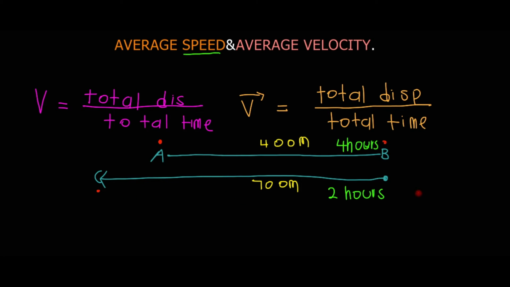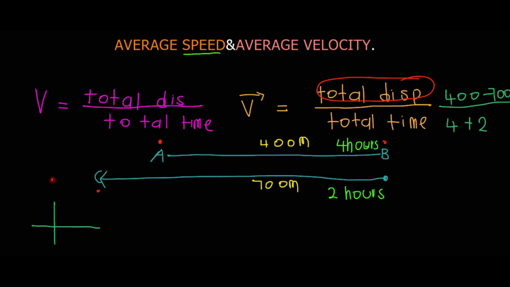But let's say we want the average velocity. For the average velocity we say 400 minus 700, and then we add the time, 4 hours plus 2 hours. This is because displacement is a vector quantity with a direction. Displacement can be negative or positive, and the direction decides that.